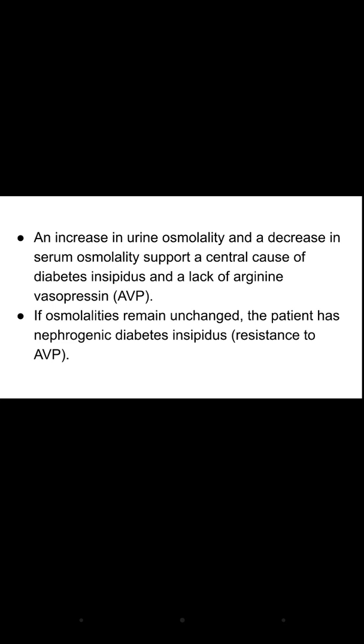But if serum and urine osmolality do not change, it means the person has nephrogenic diabetes insipidus. In the second case, there will be no hypopituitarism. In the first, there may be hypopituitarism.